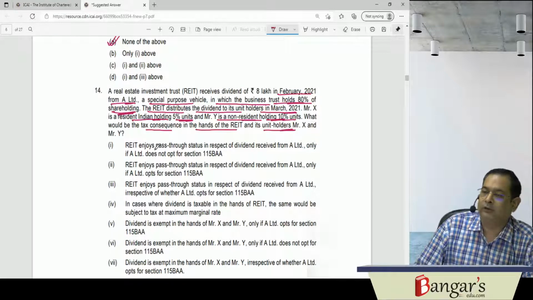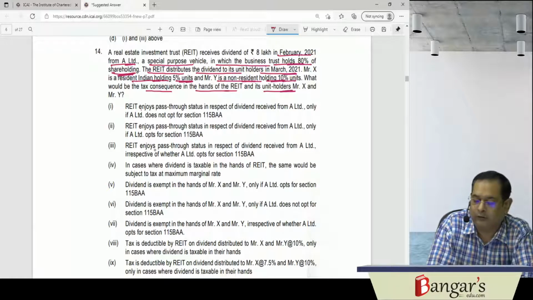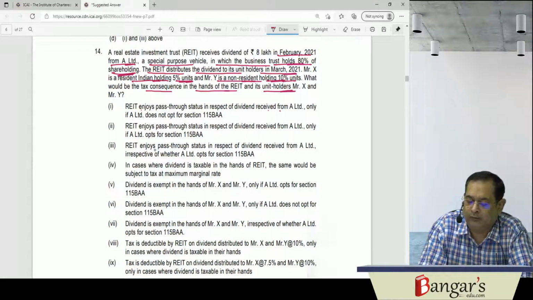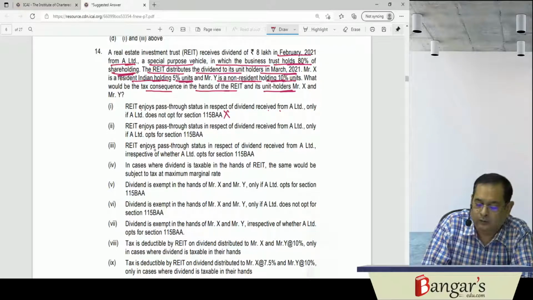So dividend which has been received by a business trust from its special purpose vehicle has been given a pass-through status. So the first option is, REIT enjoys pass-through status in respect of dividend received from A Limited only if A Limited does not opt for the provisions of section 115BAA. That is not correct. It will be given a pass-through status whether it opts or does not opt. REIT enjoys the pass-through status in respect of dividend received from A Limited only if A Limited, that is the SPV, has opted for what?